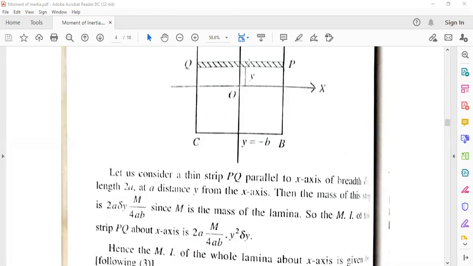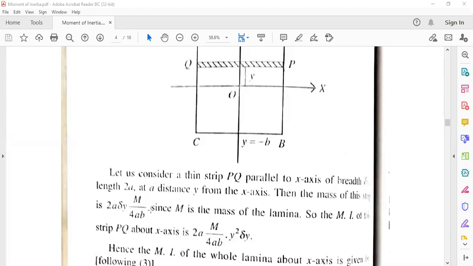Total length is 2a along the x-axis and 2b along the y-axis. So we consider the thin strip PQ parallel to the x-axis, of breadth delta x and length 2a, at a distance y from the x-axis.